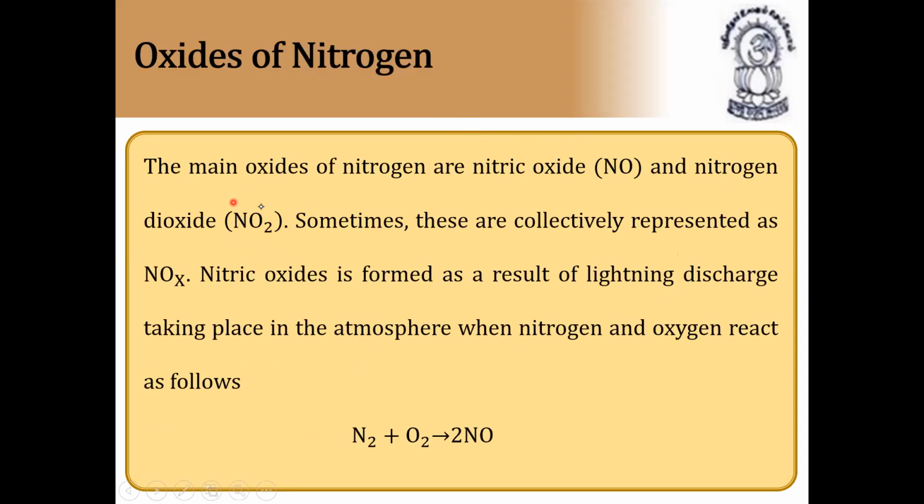Next, we have oxides of nitrogen, the next pollutant. First, we did carbon monoxide, next carbon dioxide. Now we are going to discuss oxides of nitrogen. The main oxides of nitrogen are nitric oxide and nitrogen dioxide. Sometimes these are collectively represented as NOx. Nitric oxide is formed as a result of lightning discharge. This lightning is formed from the clouds.